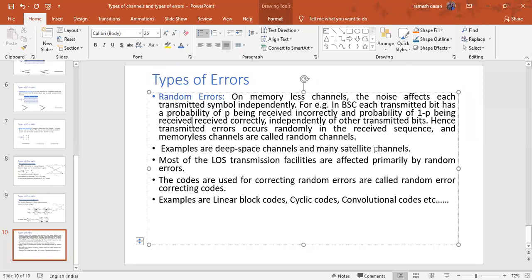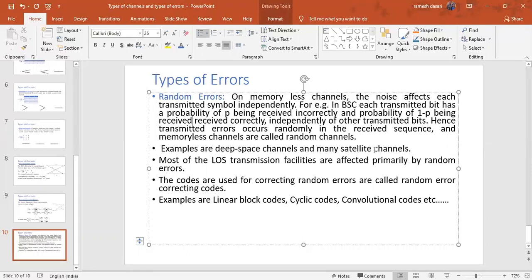Now, how can you correct these errors? In order to detect and correct these errors, you have to use some codes. Now here, you have to use random error correcting codes. So the codes used for correcting random errors are called the random error correcting codes, and the examples are linear block codes, cyclic codes, BCH codes, convolution codes, and so on. Here I didn't mention the BCH, and BCH is also an example for random error correcting codes.